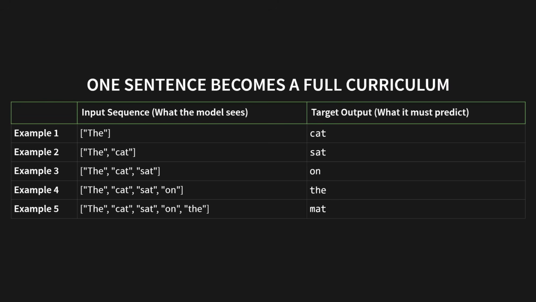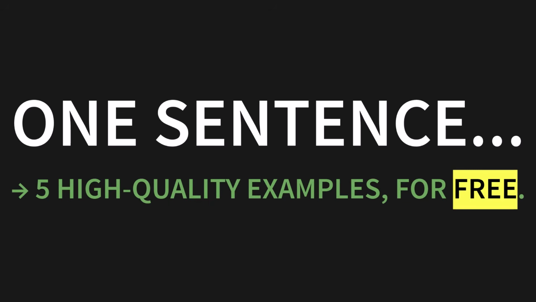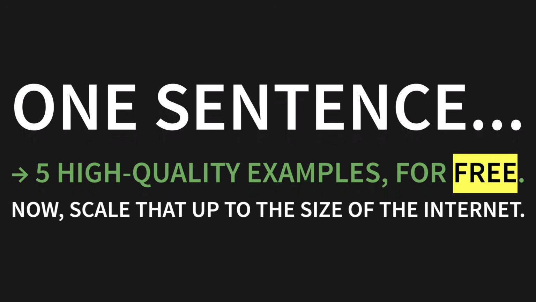Okay, example 2. Now the model sees the sequence, the cat. What does it have to predict? The next word in the sentence, which is sat. Simple, right? And the process just continues. The input, the cat sat, is paired with the target, on. The input, the cat sat on, is paired with the, and finally, the cat sat on the, is paired with the target, mat. So, one sentence gives us 5 high-quality examples for free. Now scale that up to the size of the internet.